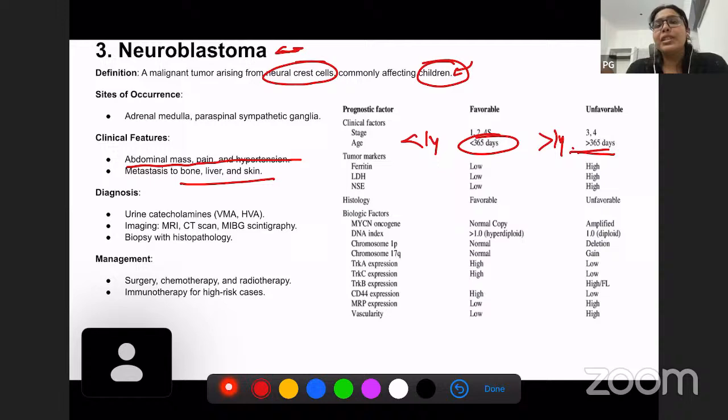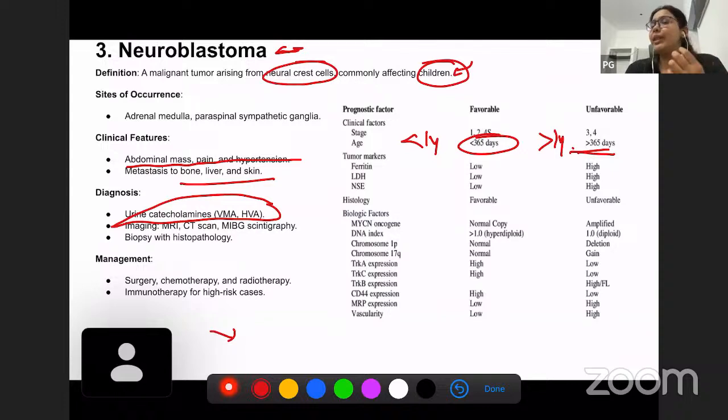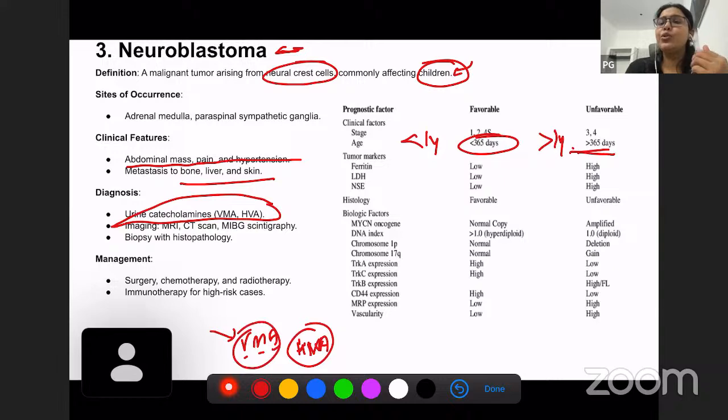Diagnosis can be by urinary catecholamines like epinephrine and norepinephrine, which are increased in neuroblastoma. These epinephrine and norepinephrine break down and produce certain metabolites which are known as VMA, vanillyl mandelic acid, and HVA, homovanillic acid. These are the two things which can be found in urine, and if they are found, they are diagnostic of neuroblastoma. Though they are not very specific, they can be used as a diagnosis.